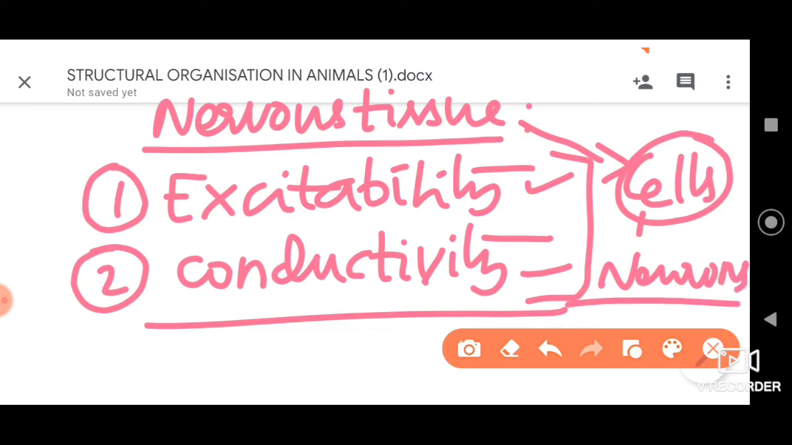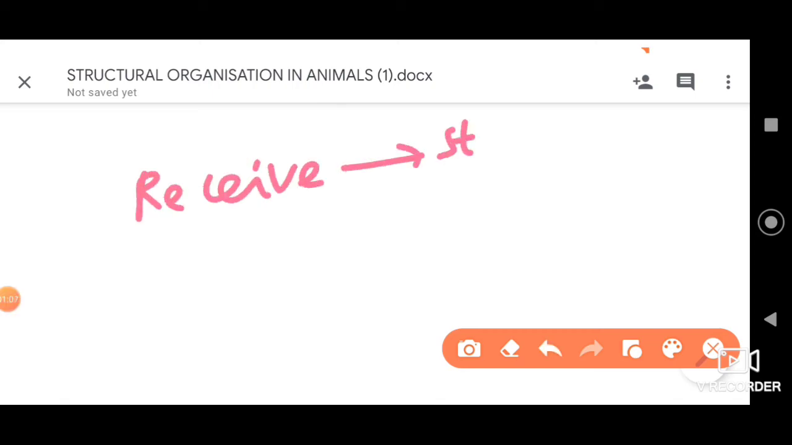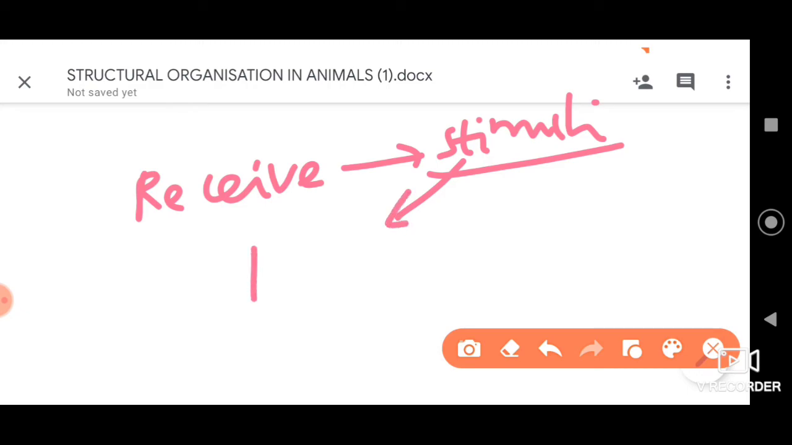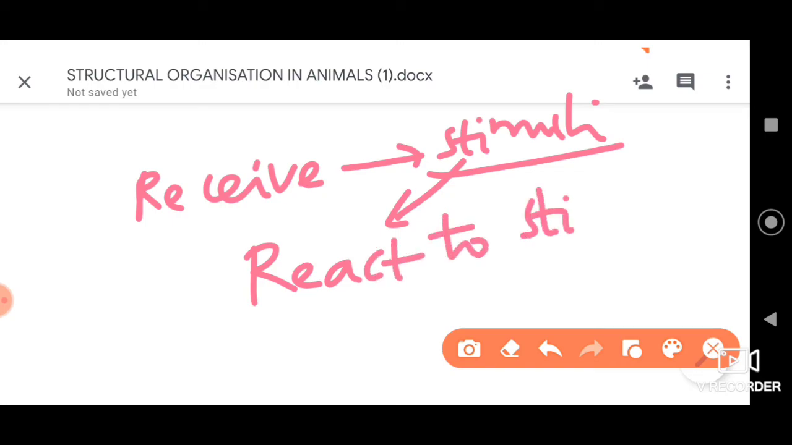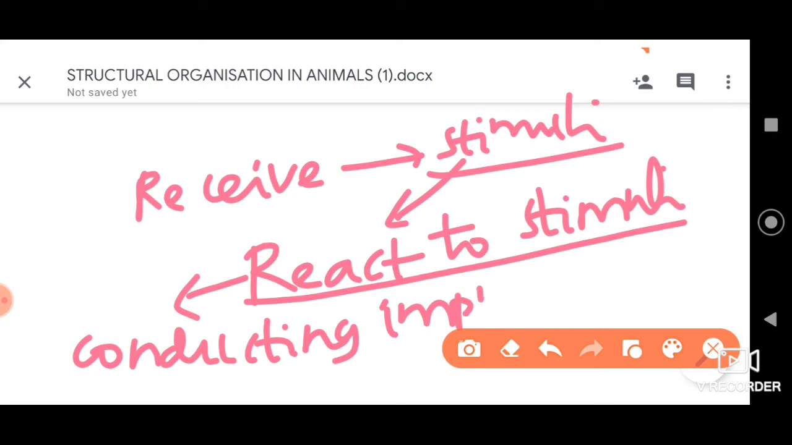They have the ability to receive the stimuli, both internal inside the body as well as from the environment. After receiving the stimuli, they react to the stimuli as well. So how do they react to stimuli? Through the conduction of impulses.